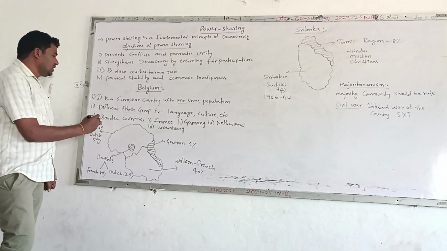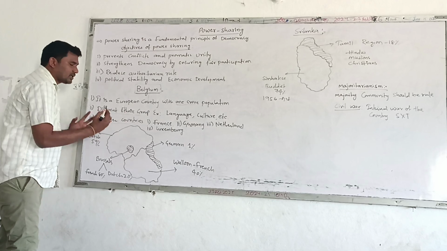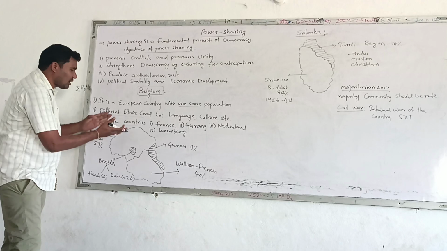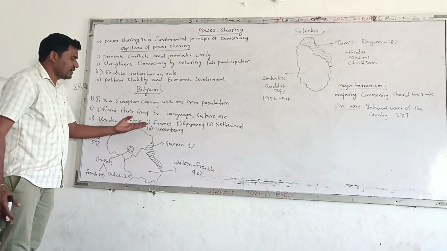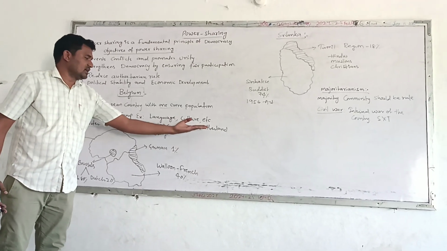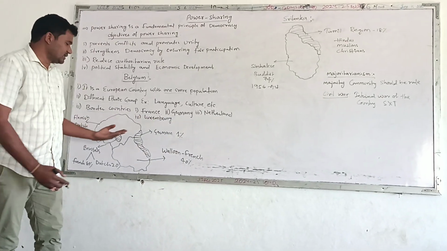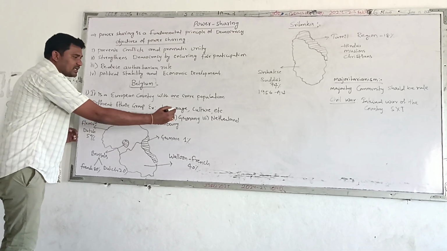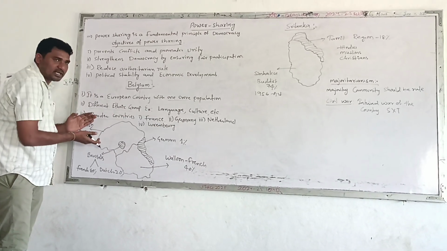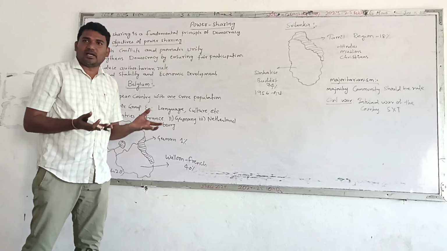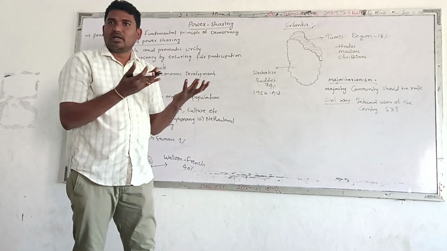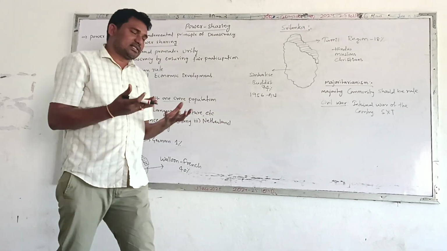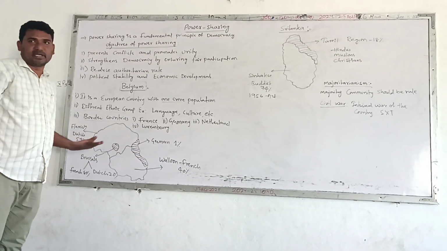Now, this country shares boundaries with neighboring countries: France, Germany, Netherlands, Luxembourg, on the north, south and western sides. What are the neighboring countries of India? Pakistan, Bhutan, Nepal, these all are our neighboring countries, just as Belgium also has neighboring countries.